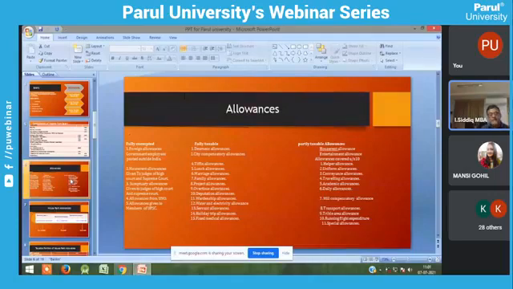So allowances. Allowances can be classified into three. One is fully exempted, another one is fully taxable, the third one is partly taxable allowances. Fully exempted means you do not pay tax to the government. It is fully exempted from tax.